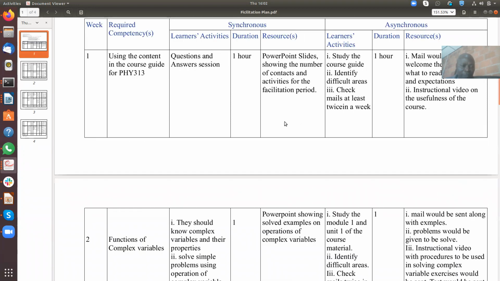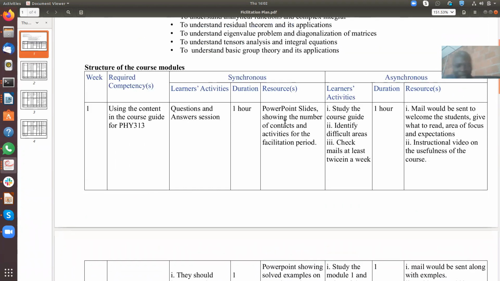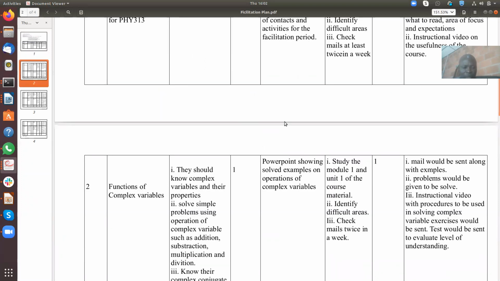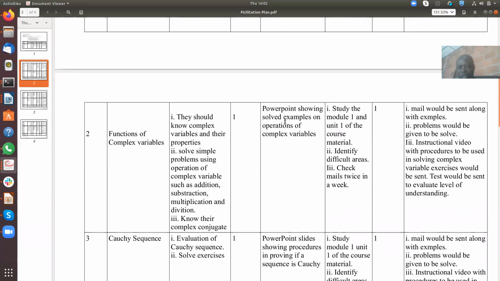As I've said, the first week is just an introduction and a guide to what you're expected in this course. In the second week, we start discussion on functions of complex variable. I'll be introducing what complex variables are, their properties, their main uses, and how to solve simple examples using these properties.